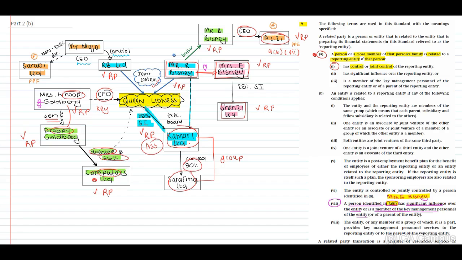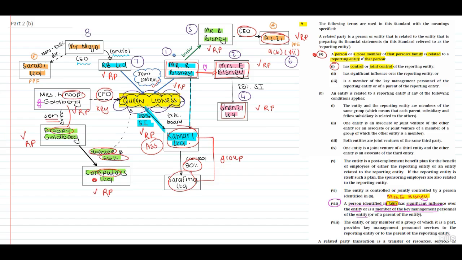Right, guys, quite a mouthful. My recommendation, when you attempt this section, work through each individual or entity on its own, similar to what we have done just now. You need to focus on Queen Lioness. Therefore, first look at Mr. R. Basney. Then move on to Mrs. E. Basney. Move on to Zenzi Limited. Move on to Mr. B. Basney, Azizi. Then look at the left side, RB Limited, which will now be our number 7.